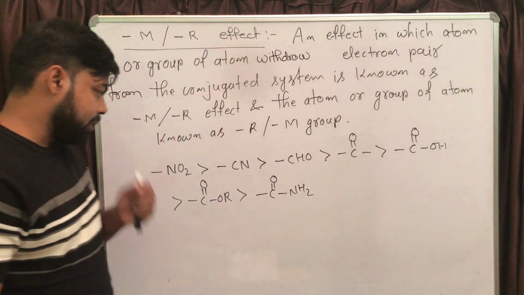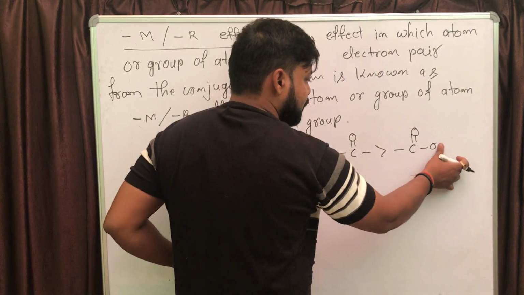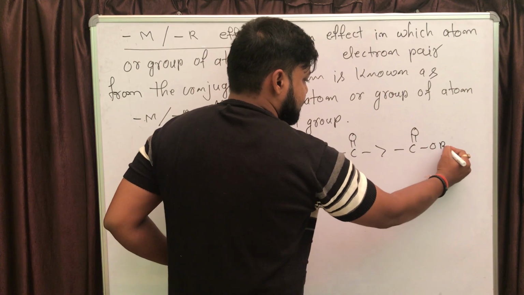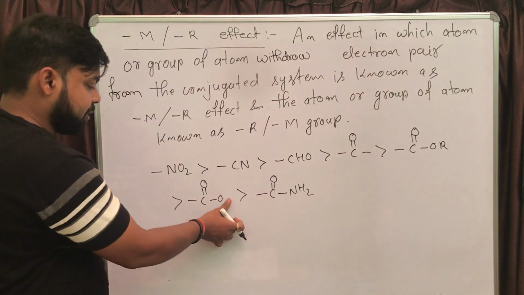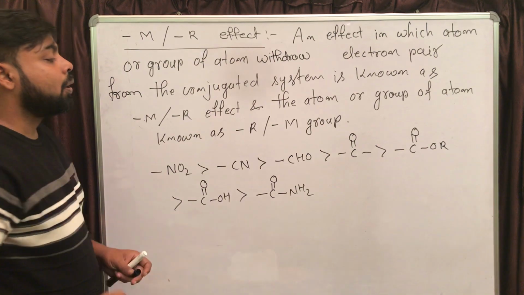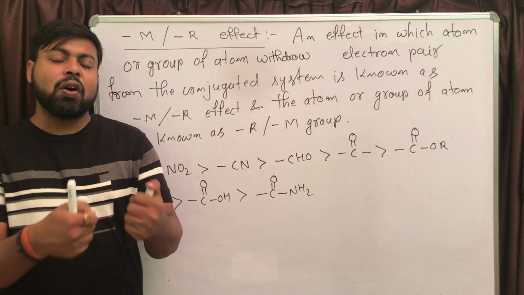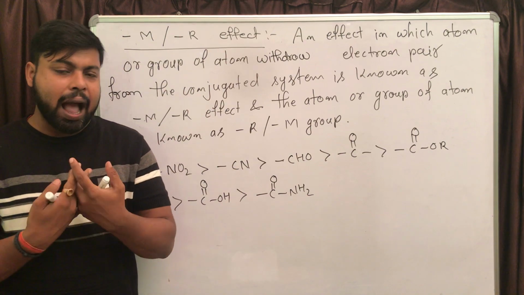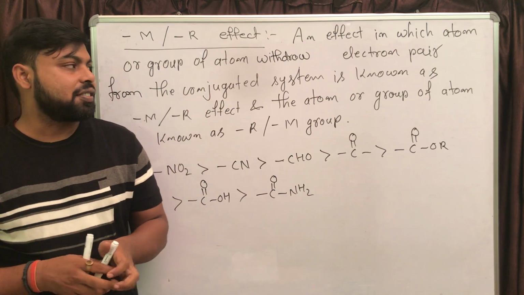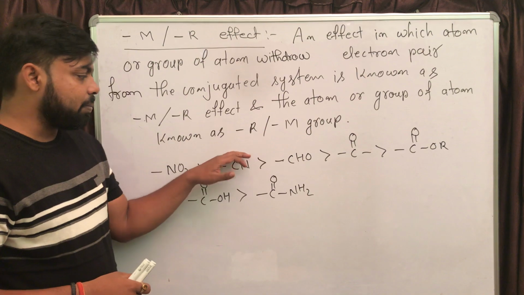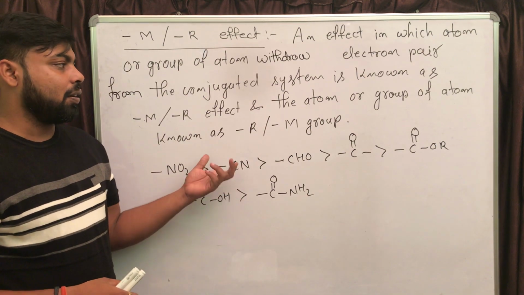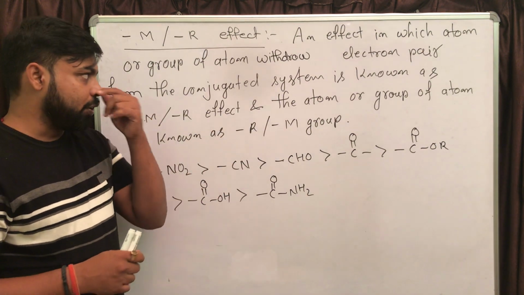There is a slight change: ester is just before the acid. Corrected. So this is the series for strength of electron withdrawing ability from the conjugated system, right? You should remember this series, and I know that the definition is clear to you.